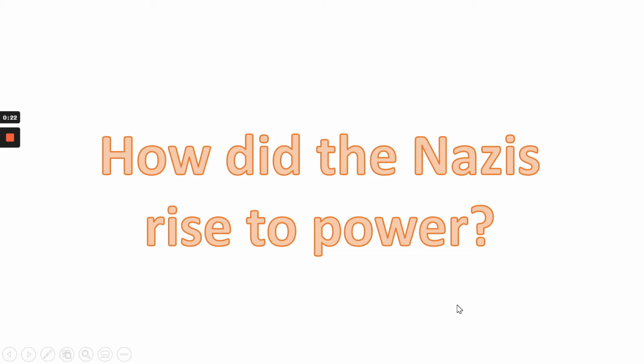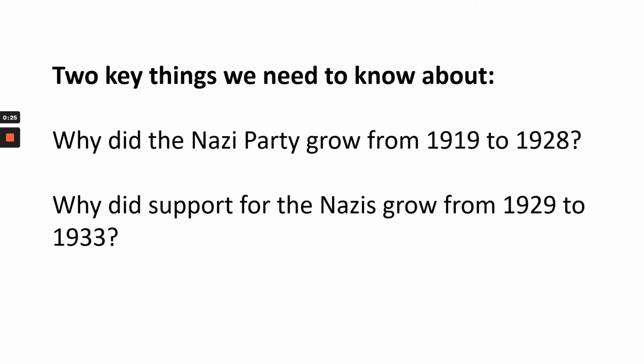So these are the two things we need to know about. We firstly need to know, why did the Nazi Party grow from 1919 to 1928? So we look at that and we should already be thinking, okay, that's the state of 1 year after the World War has ended. It's the year of the Treaty of Versailles, is when the Nazi Party started to grow. And it ends in 1928, which is another date we should know, and that is, of course, the end of the Golden Age, which was from 1924 to 28. So that's the period of time when the Nazi Party started to grow.